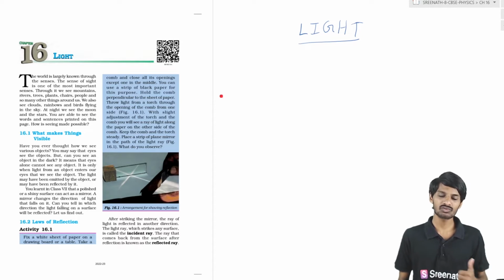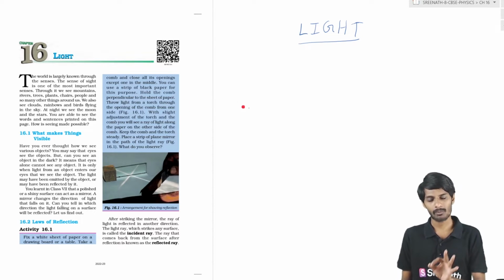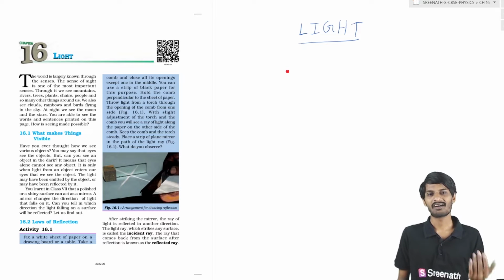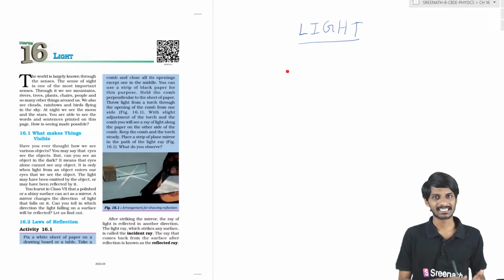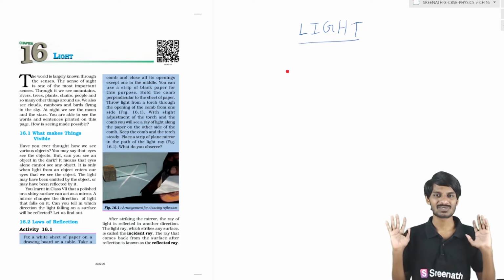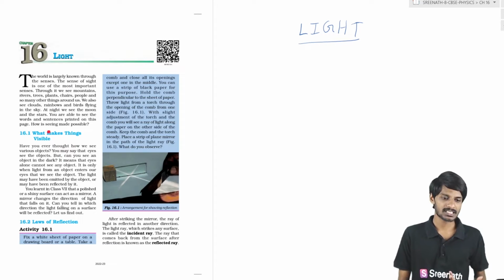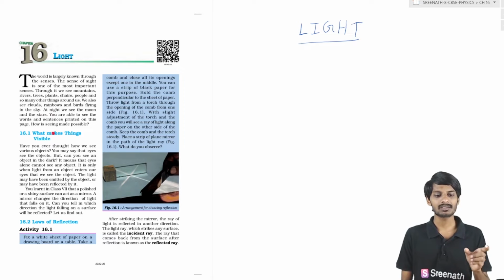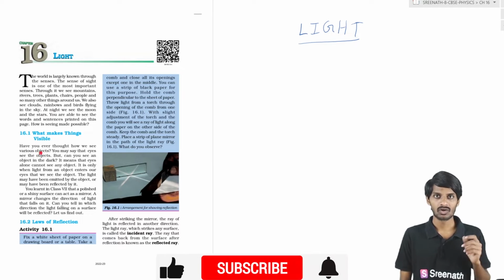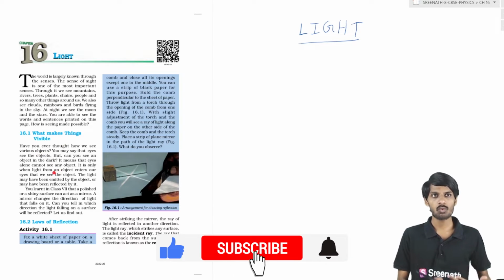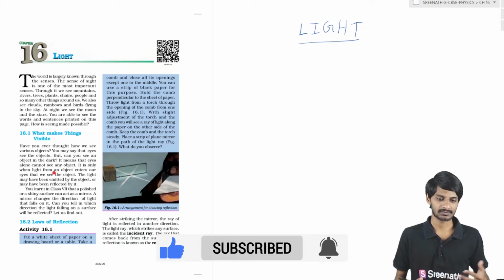Okay students, so without wasting time we are going to see what the topics in this chapter light are. After that we will discuss each topic in detail, and later we're going to see the overall summary of the whole chapter, students. Okay, so our present chapter name is light. In that chapter we're going to discuss the topic what makes things visible, how we are seeing the objects.